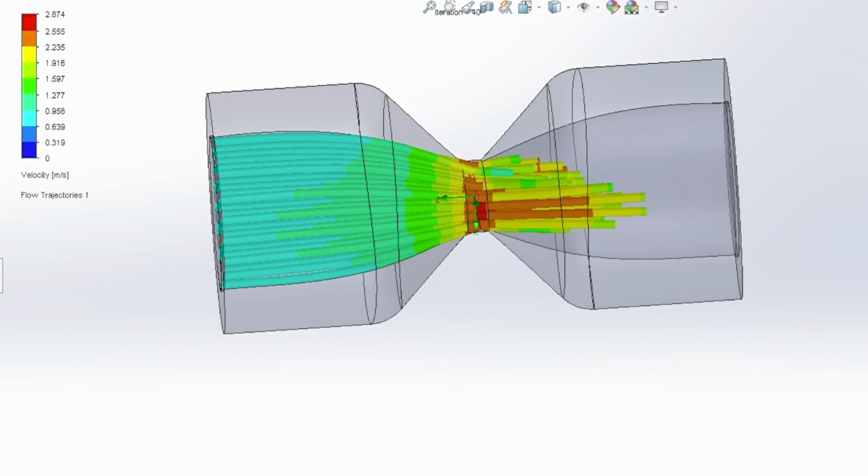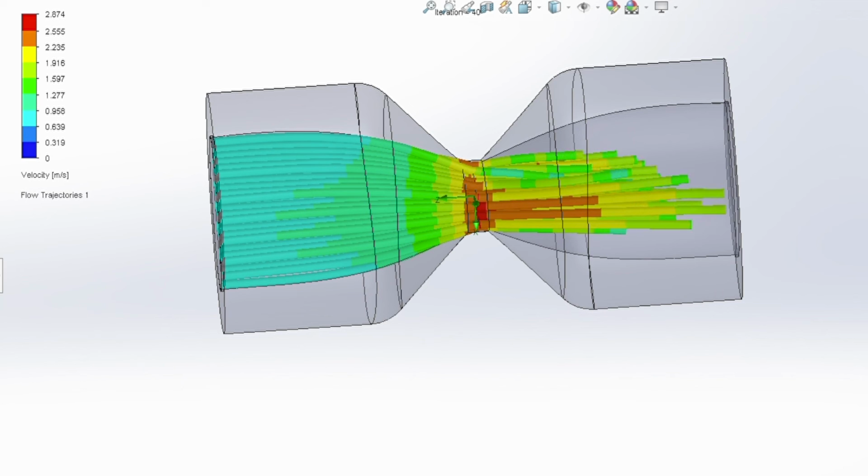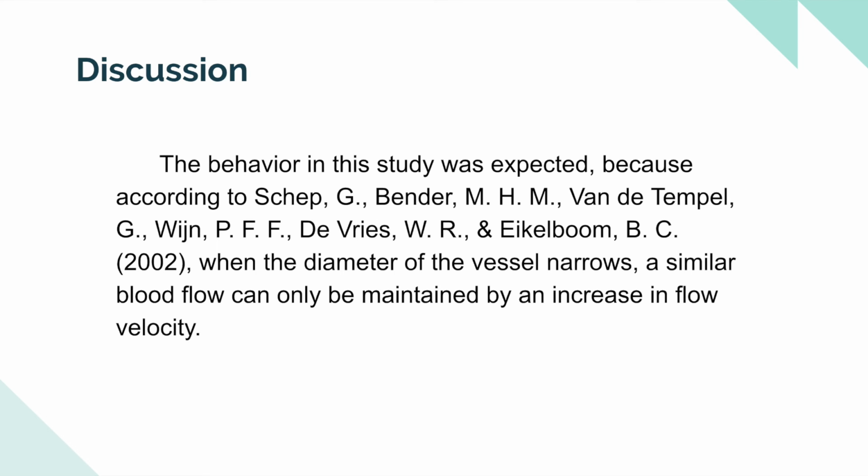The blood flow in the simulation of the first stage was laminar. On the other hand, the study of the third stage regarding the blood flow was at first laminar, then through the stenosis, a higher velocity led to a turbulent flow. The behavior in this study was expected because when the diameter of the vessel narrows, a similar blood flow can only be maintained by an increase in flow velocity. The figures shown on the simulation of the first stage were the geometry obtained after the EIA study, and the deformation is observed as a result of the pressure that the modeled artery experienced.